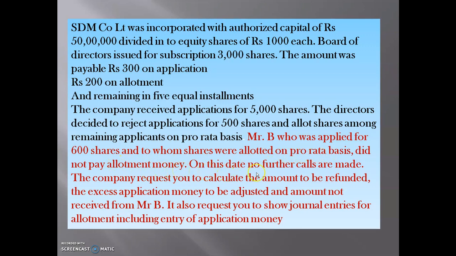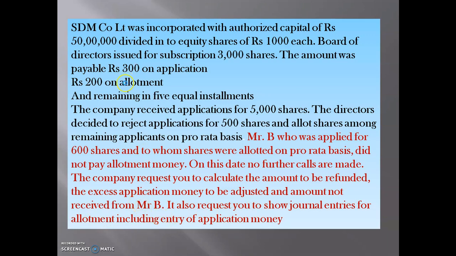On this date no further calls are made. The company requests you to calculate the amount to be refunded, excess application money to be adjusted and the amount not received from Mr. B. It also requests you to show journal entries for allotment including entries of application money.